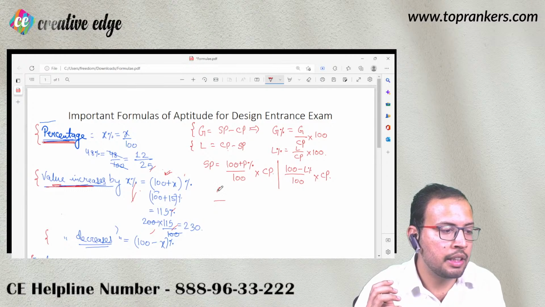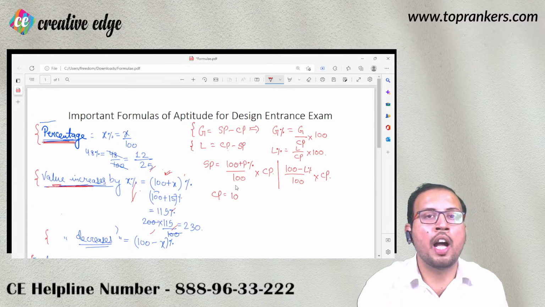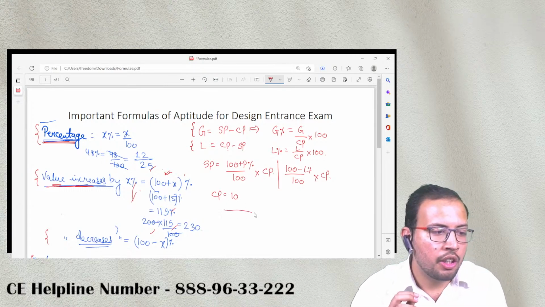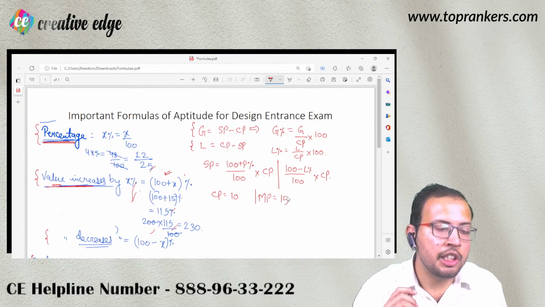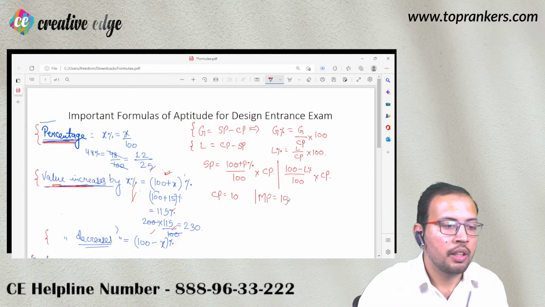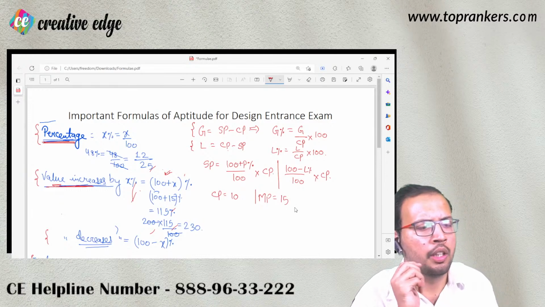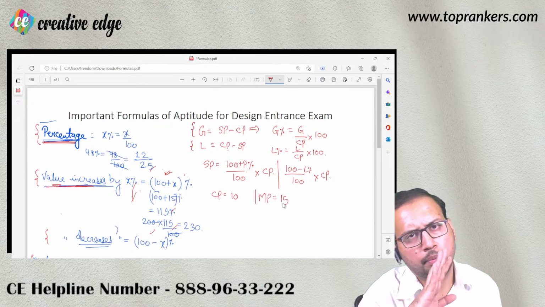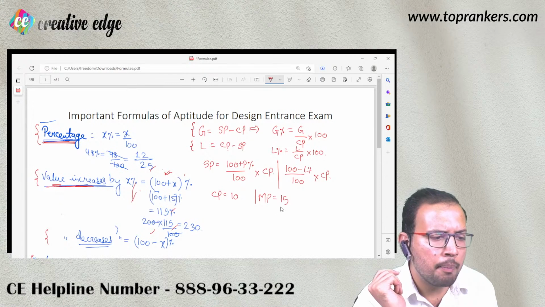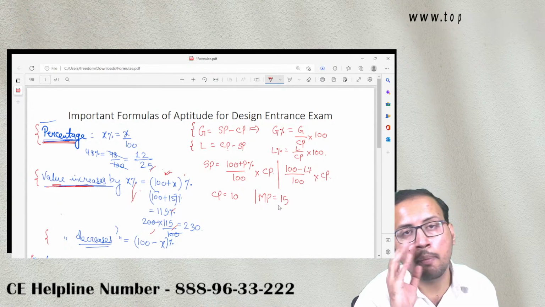So let me try to explain you one example as well. Let us say आपके पेन का जो cost price है, that is 10 rupees. Now I paste a sticker which reads 15 rupees. मैंने एक स्टिकर चिपका है. Now the mark price has become 15 rupees. अब अगर मुझसे पूछा जाए कि इसको आपको बेचना है तो आप कितने बेचोगे, तो I know that if I am able to sell it at 15 rupees, that is very good for me कि यहाँ पर आप 5 rupees का प्रॉफिट कमा रहे होंगे. मान लीजिए मार्क प्राइस 15 है and I am able to sell this pen at 15 rupees successfully. That means I am making a profit of 5 rupees.